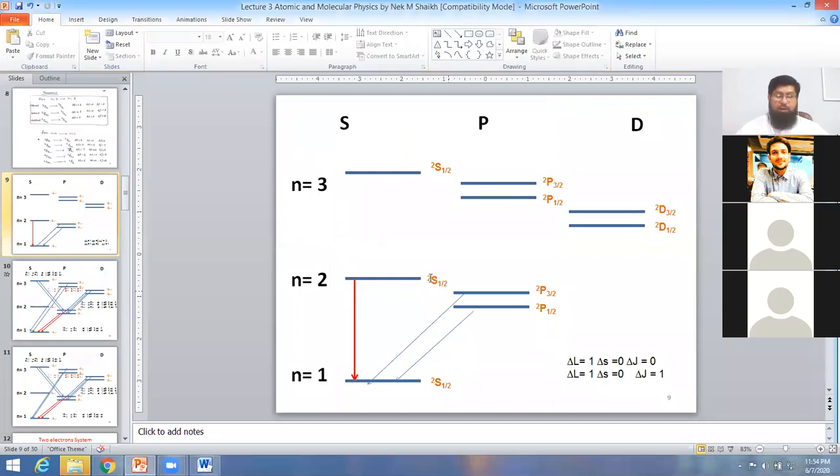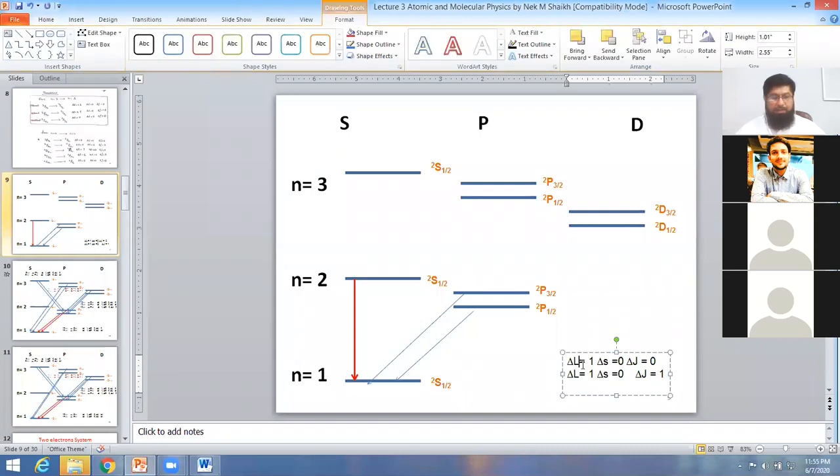If we look here, this is an s orbital and this is an s orbital. So from s orbital to s orbital, delta L is equal to 0. So delta L equal to 0 is not possible. What are the possible values?